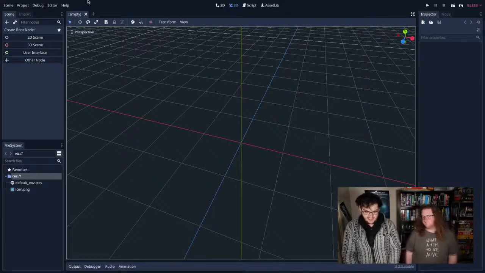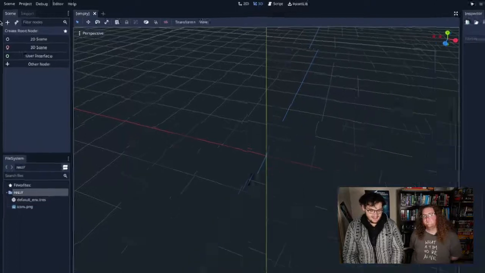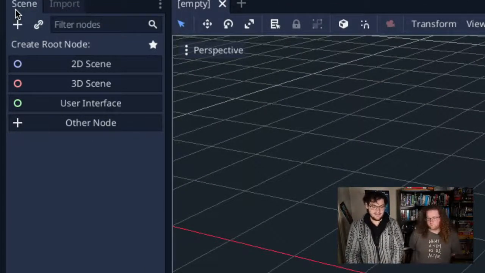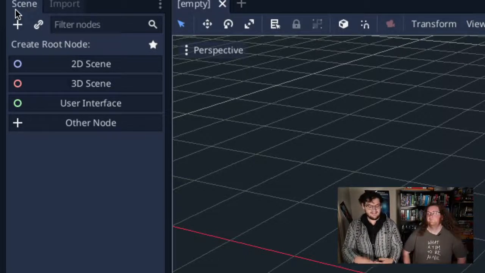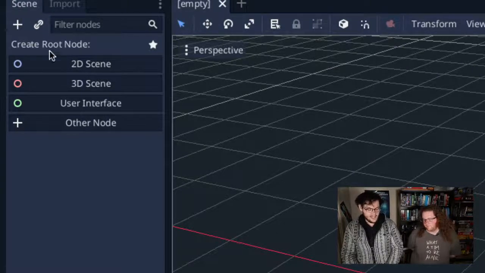So I've got this empty scene here. It's completely empty. It's not even saved. You can see it says empty right here. And I'm going to add a thing to our scene. So this inspector here shows us our scene in Godot. A scene is what's comprised in a specific view. Godot is made up of scenes. You compose your game of scenes. Scenes have nodes in them. So this scene currently has nothing in it. So I'm going to add a node to our unnamed scene.